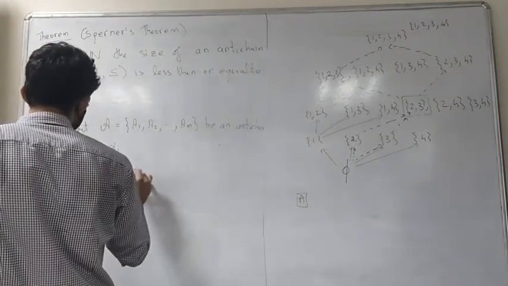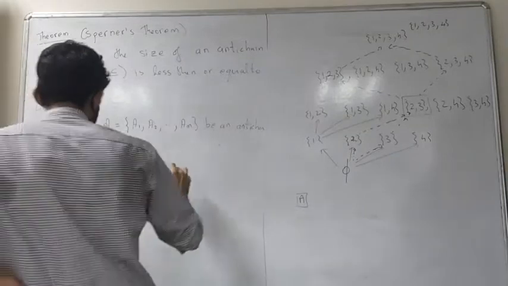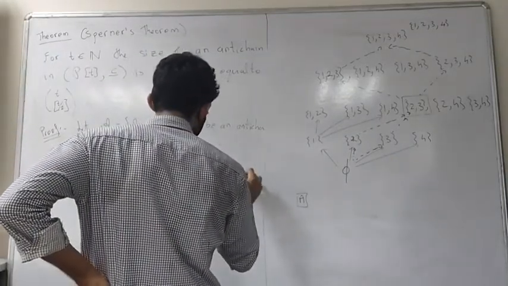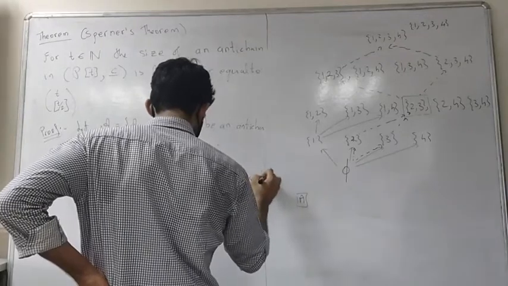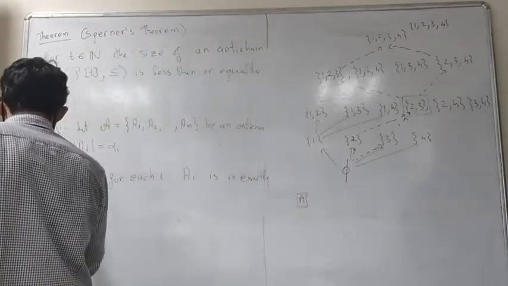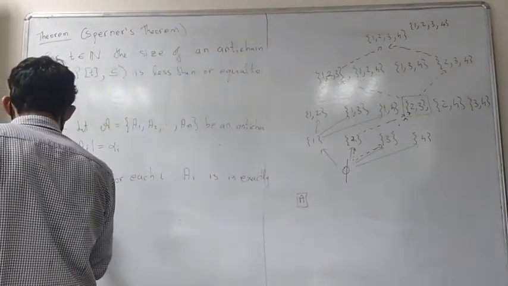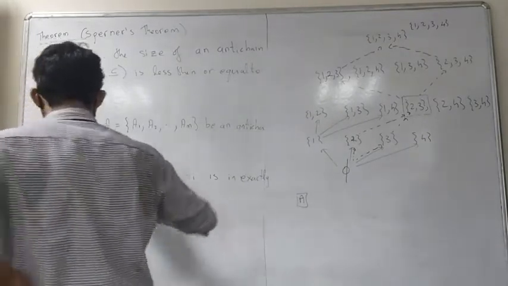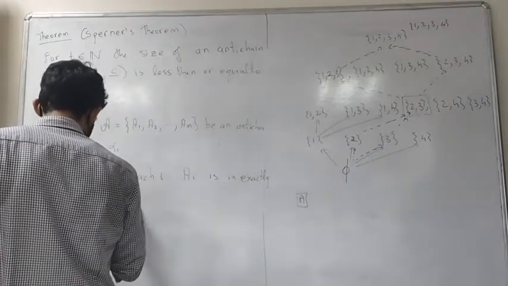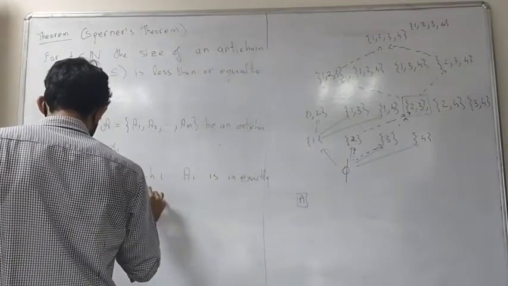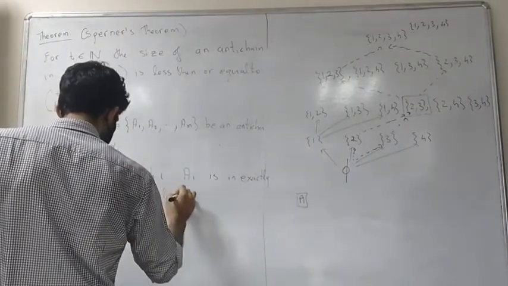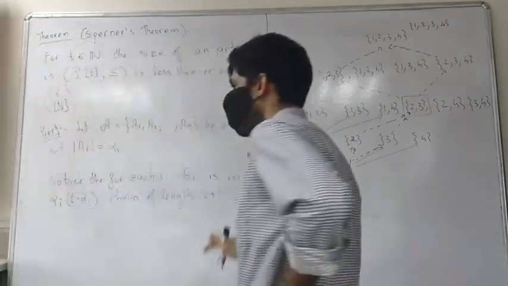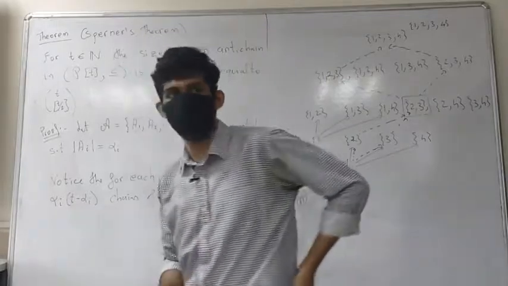For each i, Ai is in exactly alpha i times (t minus alpha i) maximal chains, as we proved in the last exercise, or let me just say chains of length t plus 1. It will be in exactly these many.